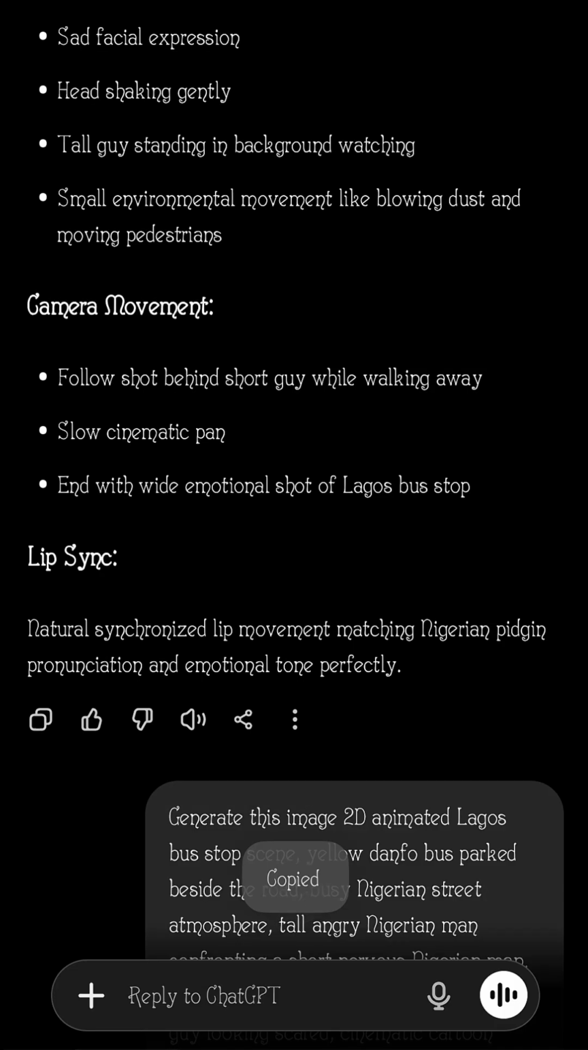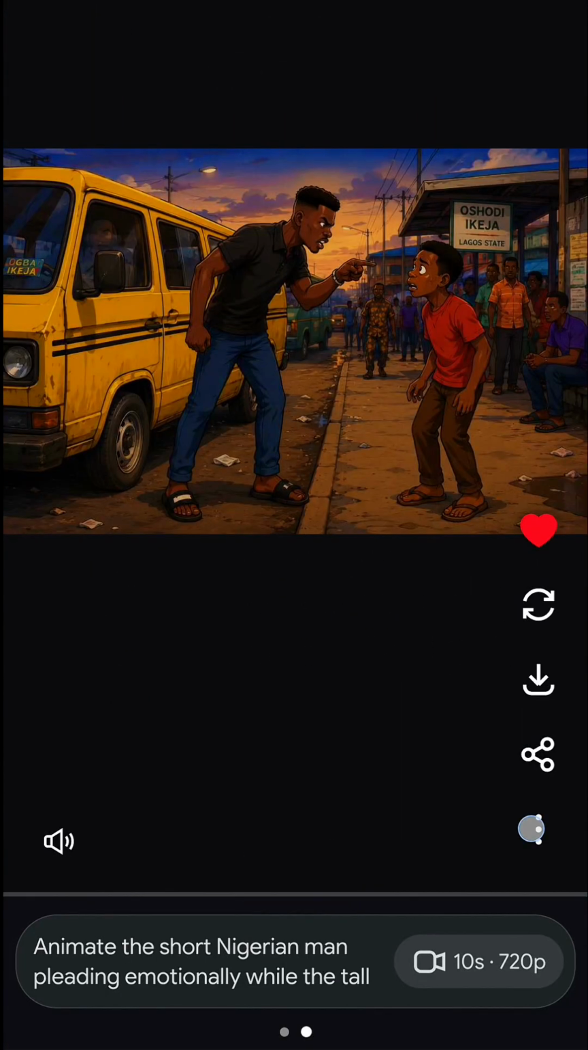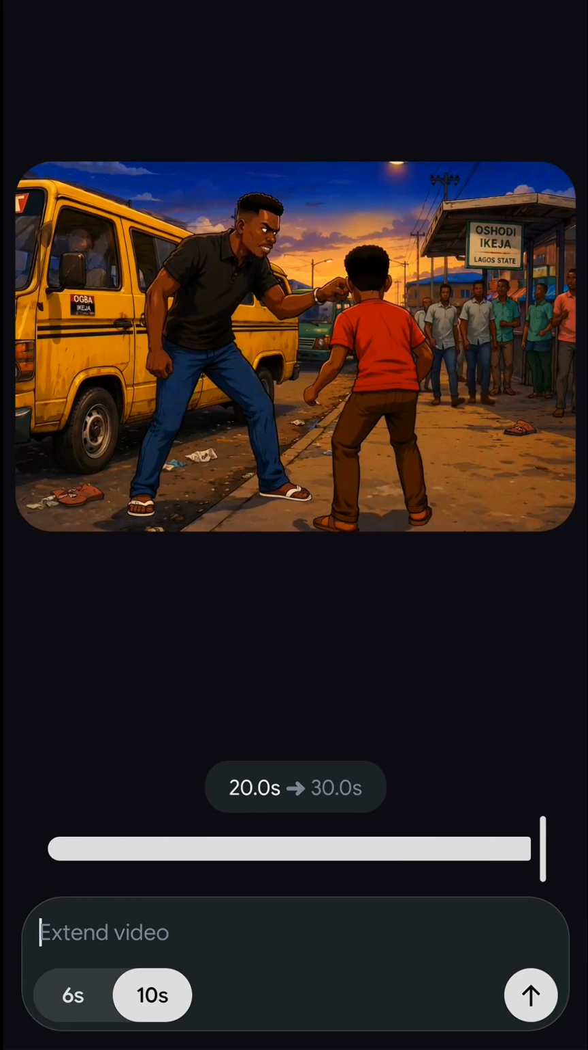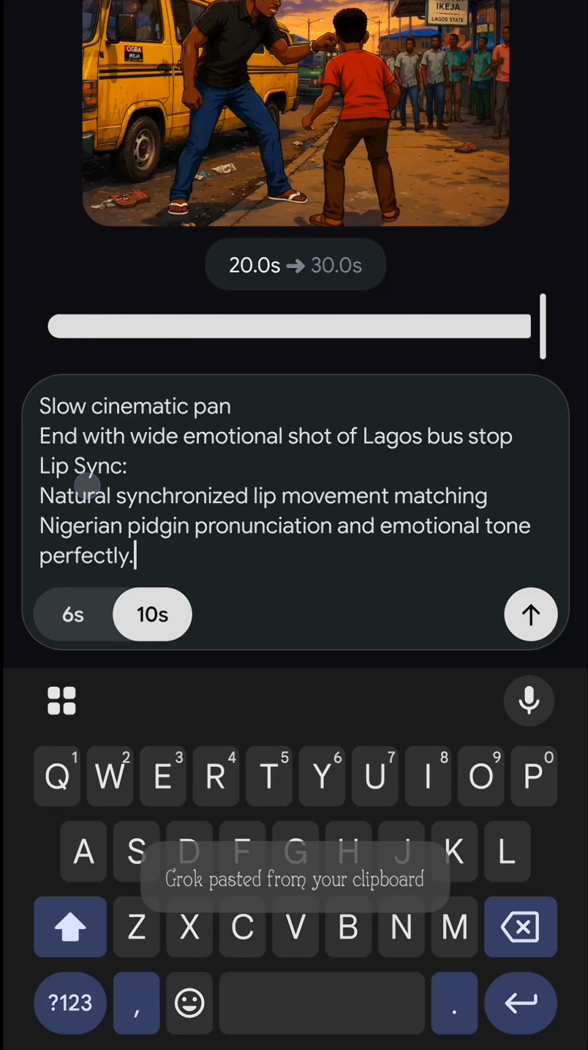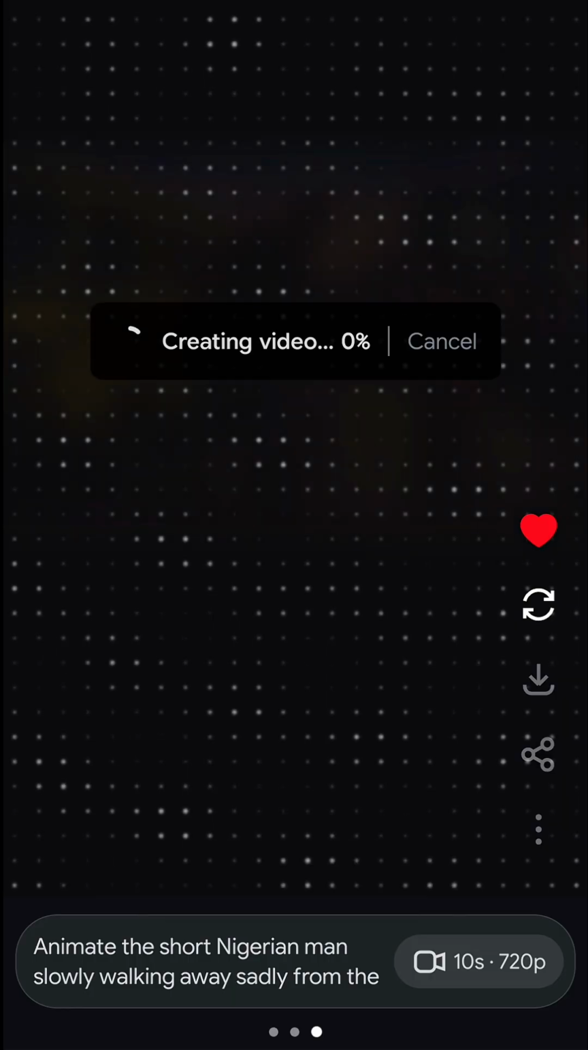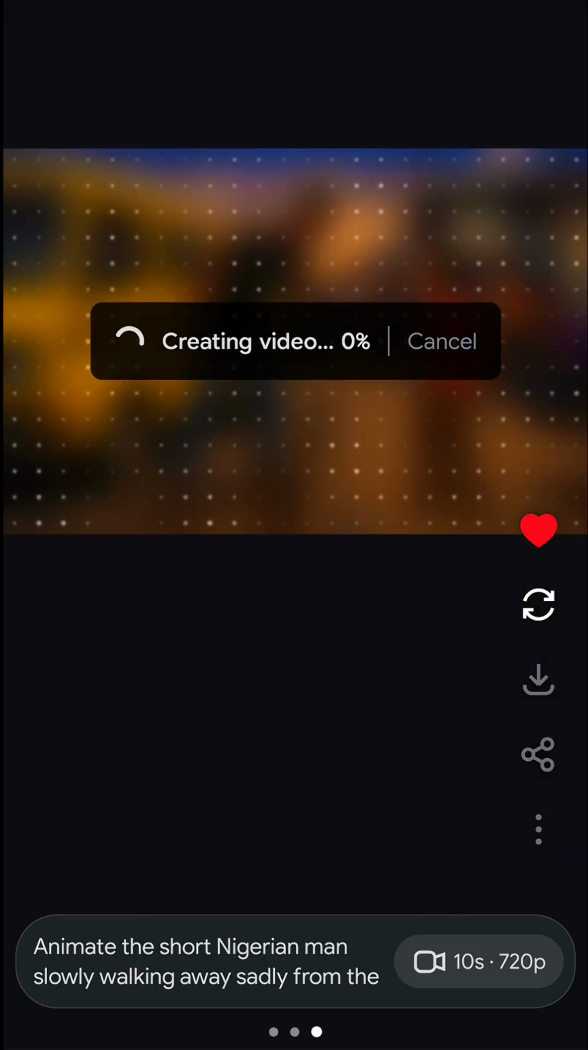And after copying, I'll go back here and I'll click on this. I'll click on extend. Then I'll drag it, so this video will now be 30 seconds. Then I'll paste it again. I'll click on generate, and it will generate the next scene, adding it together. Now we created the first one 10 seconds, the second one 10 seconds, the third one right now 10 seconds, and it will make the video 30 seconds.